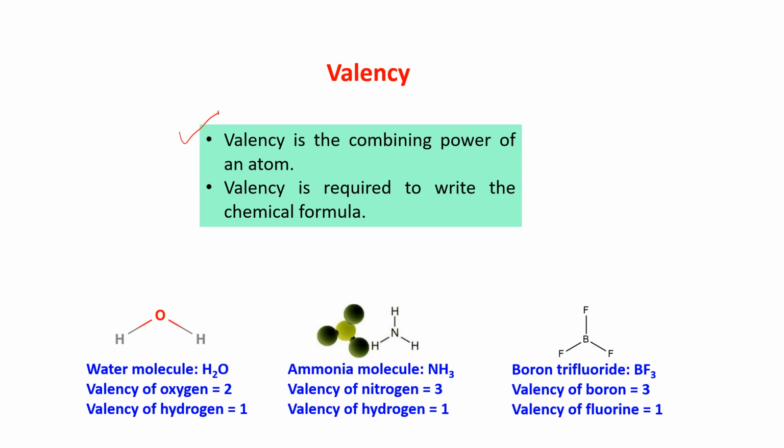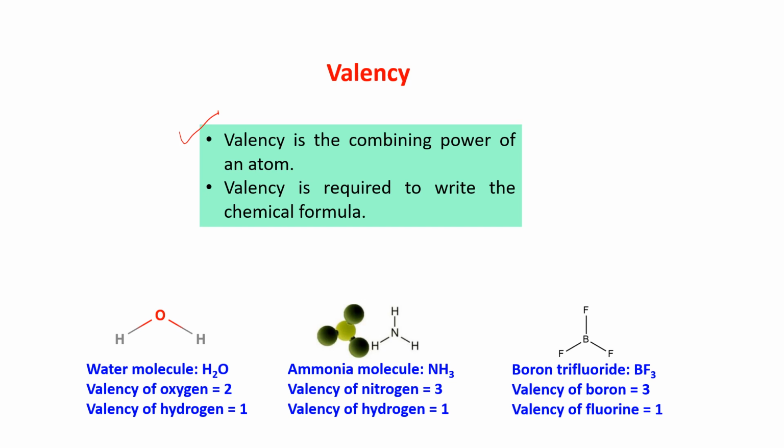Valency, as I told you, is the combining power of an atom, and every atom has a specific valency. Why is valency needed? What is the use if it can combine with 2 elements or 3 elements or 4 elements?